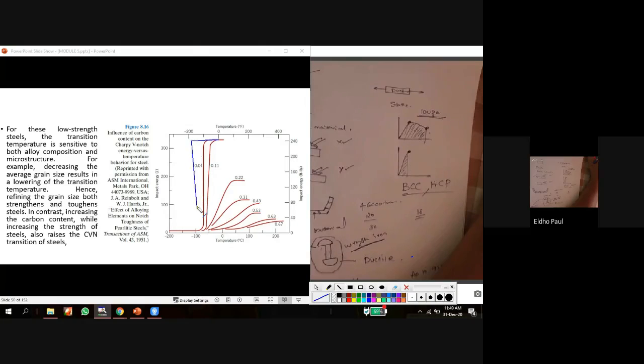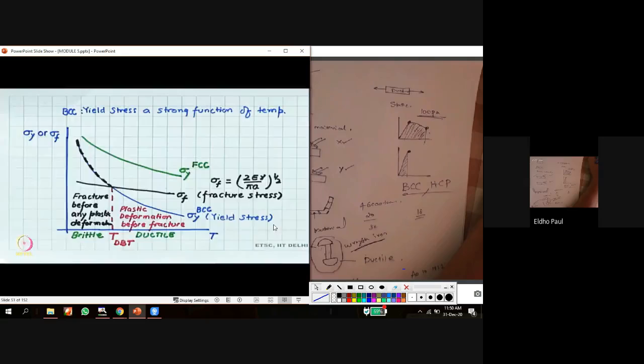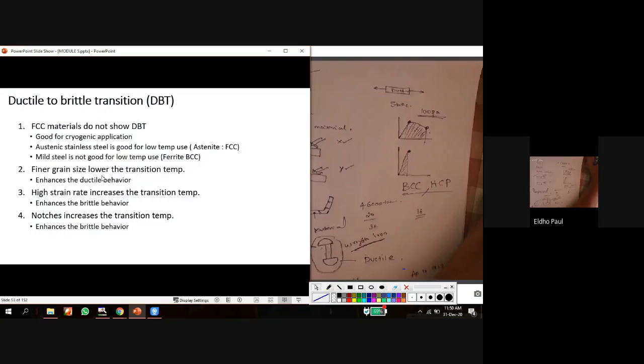It may shift to an even lower temperature. So that we can use this material and maintain the ductility in this range. So by decreasing the grain size, we can maintain this ductile behavior with a finer grain size material.